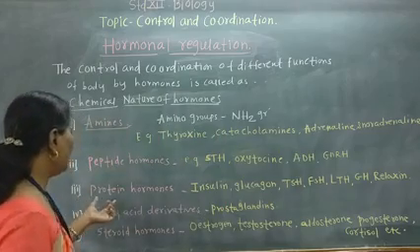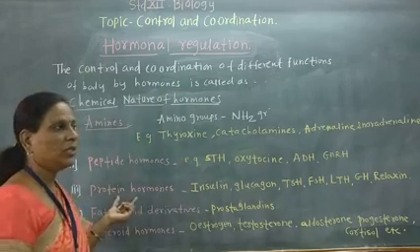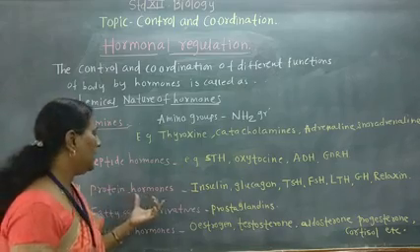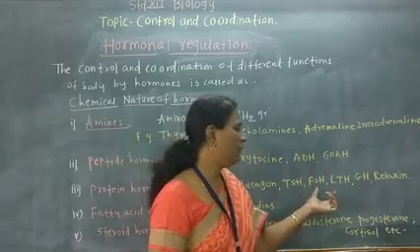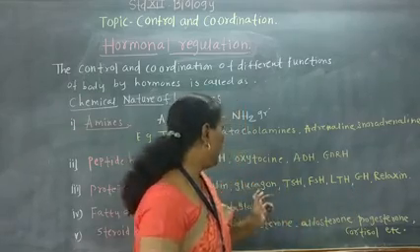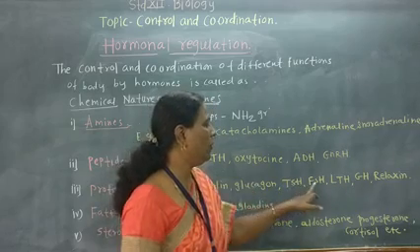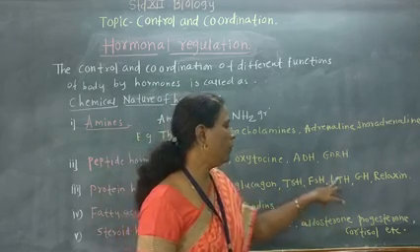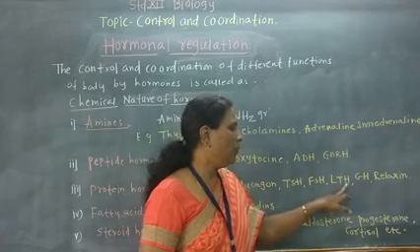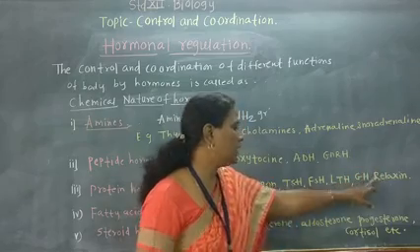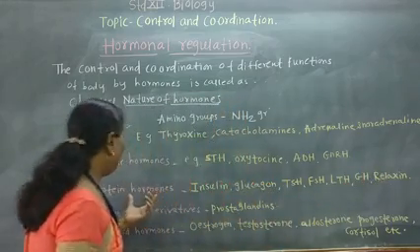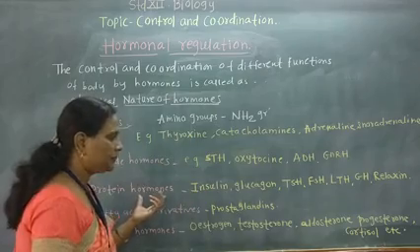Then next type is the protein hormones. The protein hormones are mainly insulin, glucagon, TSH, FSH, LH, that is thyroid stimulating hormone, follicle stimulating hormone, luteinizing hormone, gonadotropic hormone. All these, and relaxin, are the protein hormones.